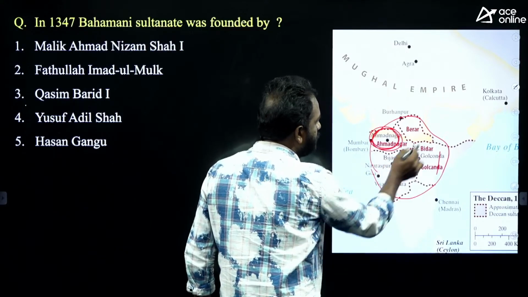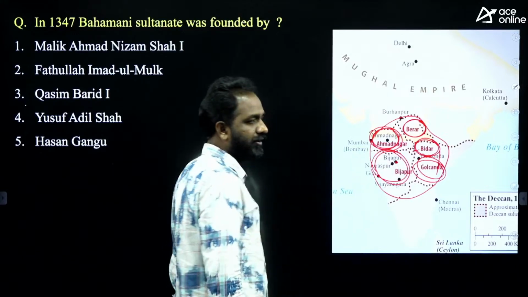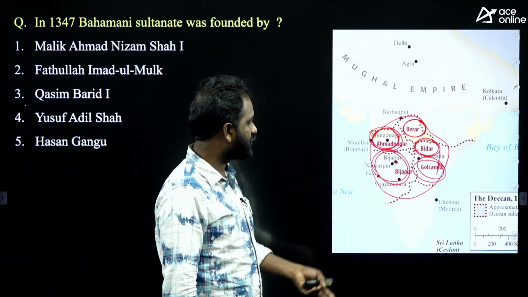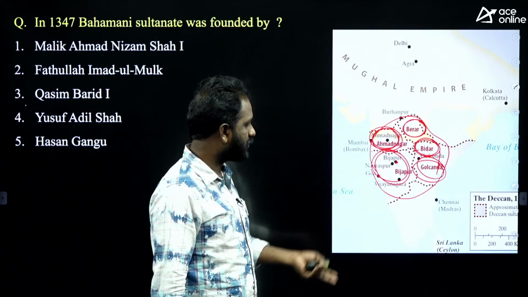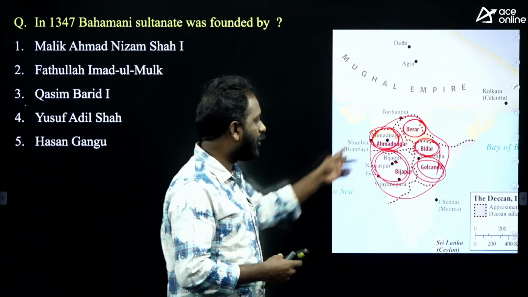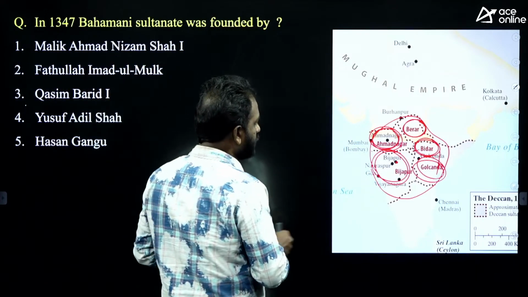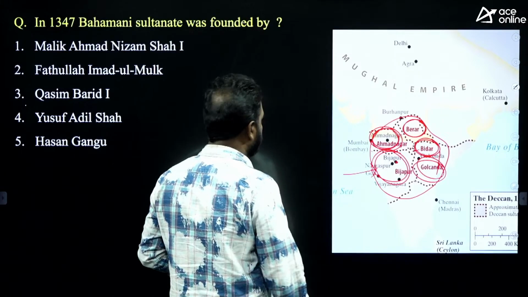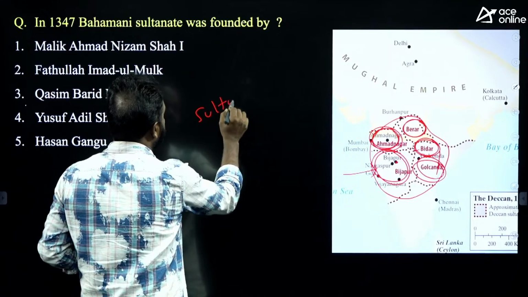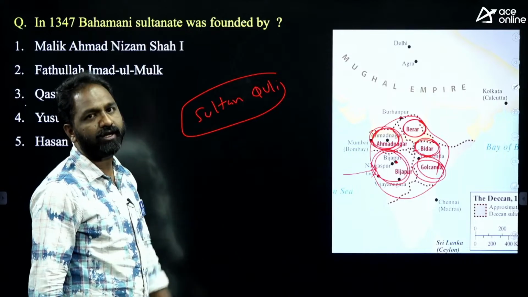These are called the Ahmadnagar Kingdom, Berar Kingdom, Bidar Kingdom, Golconda Kingdom, and Bijapur Kingdom. Golconda means Telangana, Bidar means Maharashtra, Berar means Madhya Pradesh, Ahmadnagar is Maharashtra, and Bijapur covers some parts of Karnataka and Maharashtra. It was divided into 5 kingdoms, and all these 5 kingdoms were founded by these people. For example, Malik Ahmad Nizam Shah was the founder of Ahmadnagar. And next is Sultan Quli, who was the founder of the Golconda dynasty.